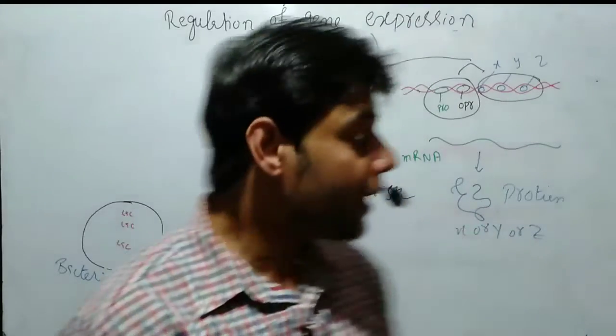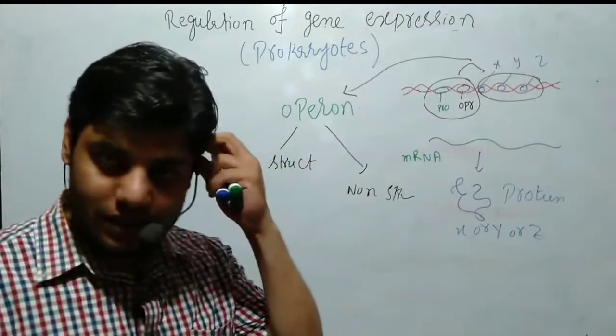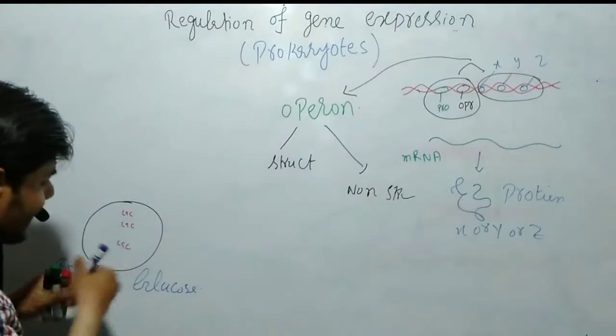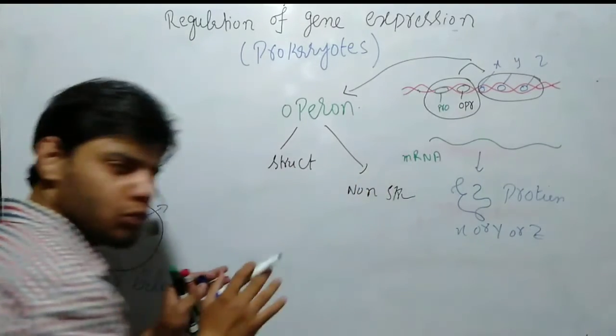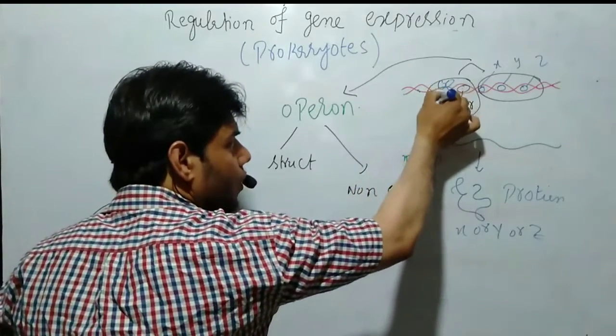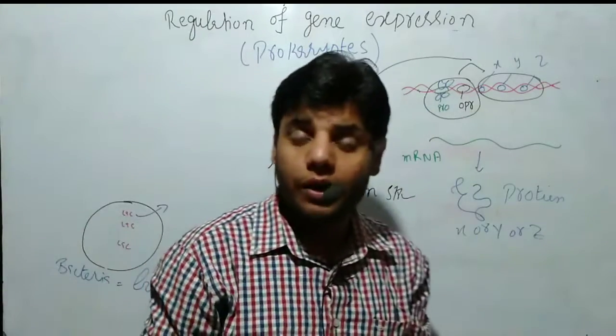Inside the bacteria, the DNA is present, as you can see. This is the DNA of the bacterial cell, and we have a promoter region. The lactose, the carbon source, binds to the promoter region of the DNA.